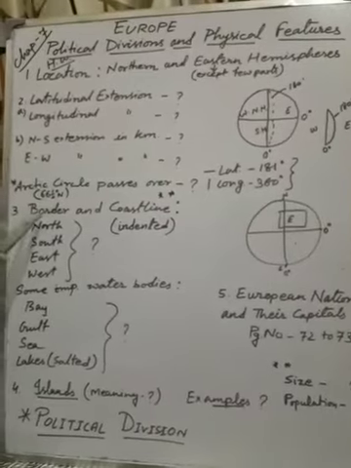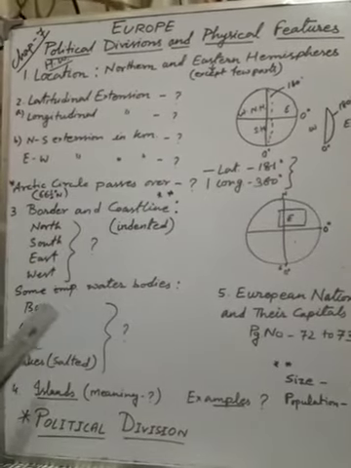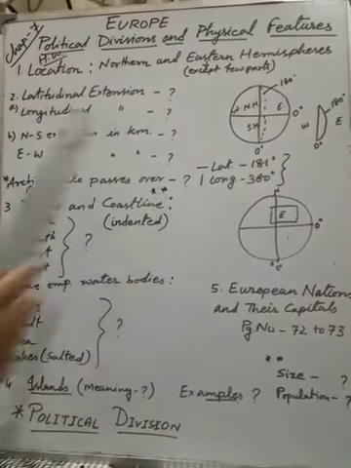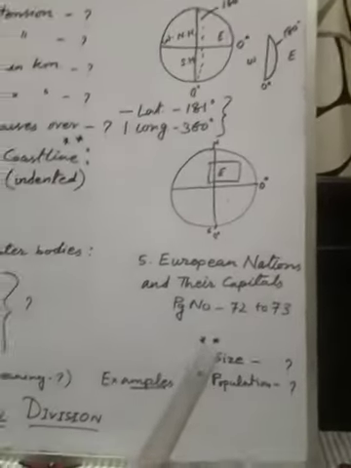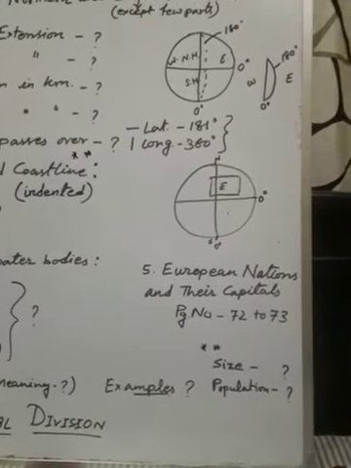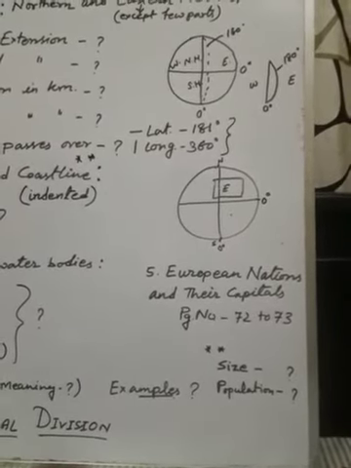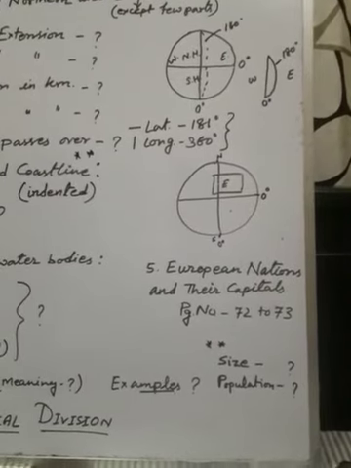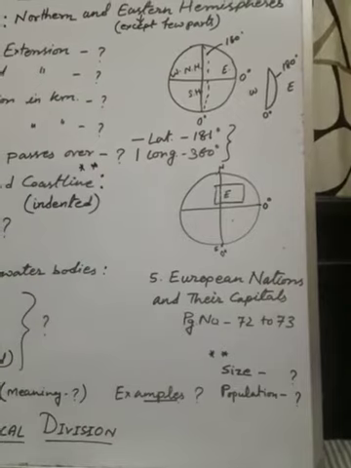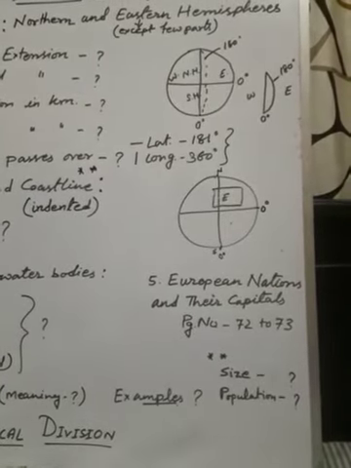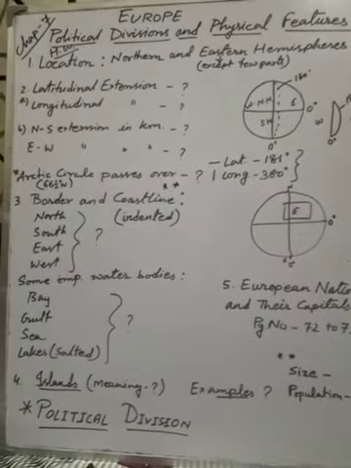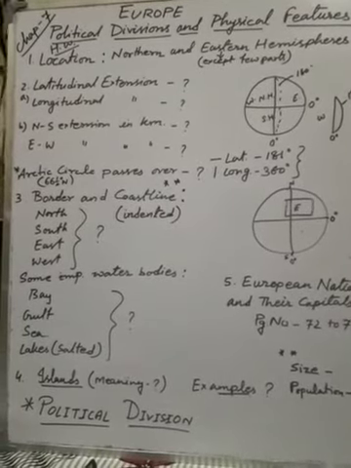Now, before telling about border and coastline, can you see here I have given 2 star marks because I missed to write something. Here I have written about the size and population of this continent. I am telling it is 6th largest, but size wise, in square kilometers how much, you have to find out and write it. And the population also. That population figure in million, you have to find out and write.